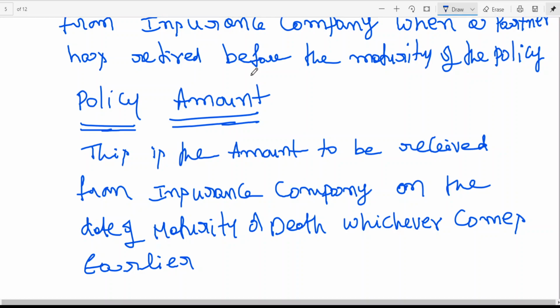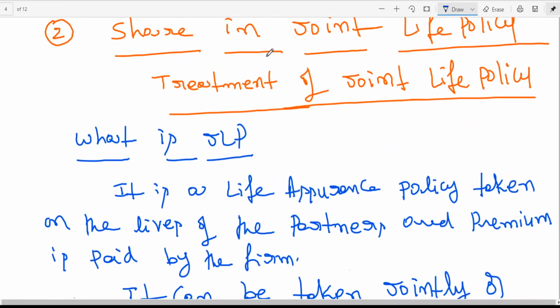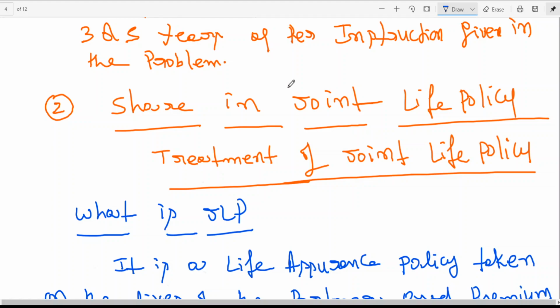So today we have learned a few things here. Treatment of JLP we'll be discussing in a short while. Maybe I'll take it later, because this you can go through today. Then we have three methods: expense method, asset method, reserve method. And for the expense method and asset method, in the case of retirement, what is the treatment, how to record in the books of account, that we'll discuss in the coming class. So for the time being, treatment of joint life policy we'll be discussing.